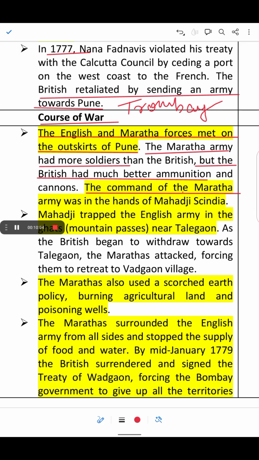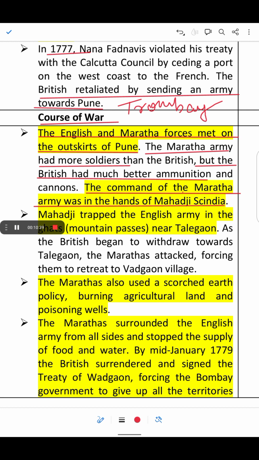The command of the Maratha army was in the hands of Mahadji Sindhya. So Mahadji Sindhya led the Maratha forces with great skill and was able to resist the British advances. Despite the superior weapons, ammunition and strategy of the British, he cleverly used guerrilla tactics and helped the Marathas hold their ground.